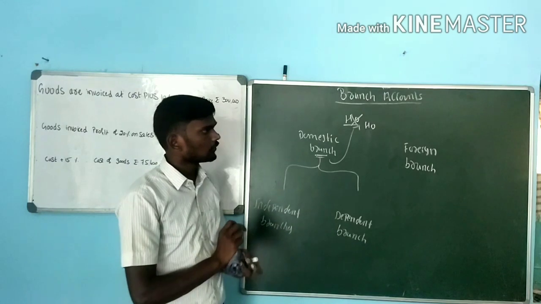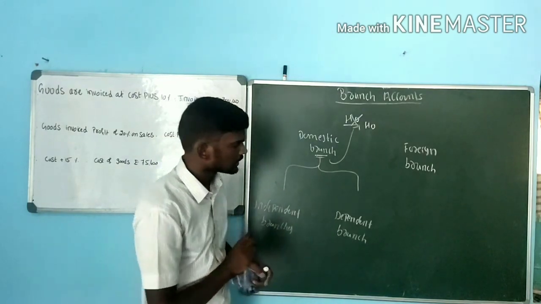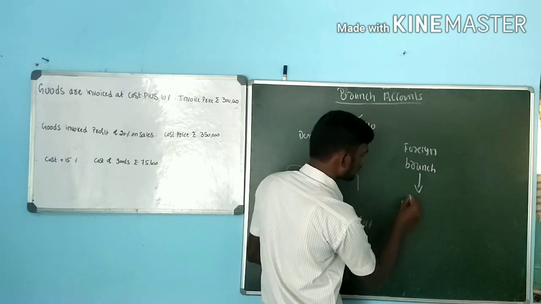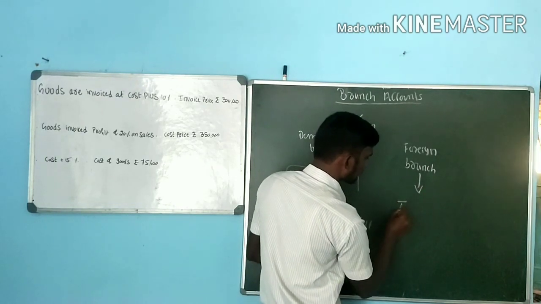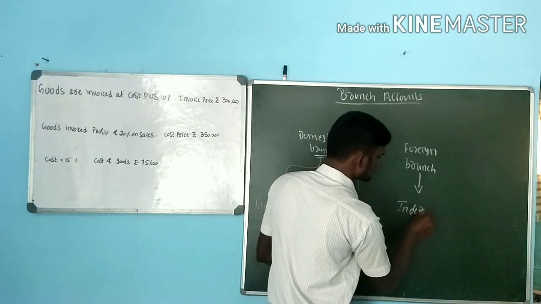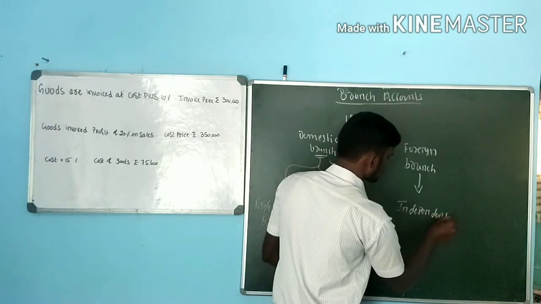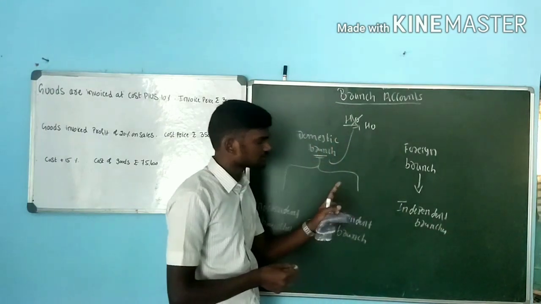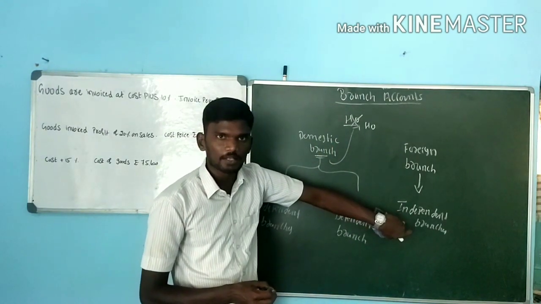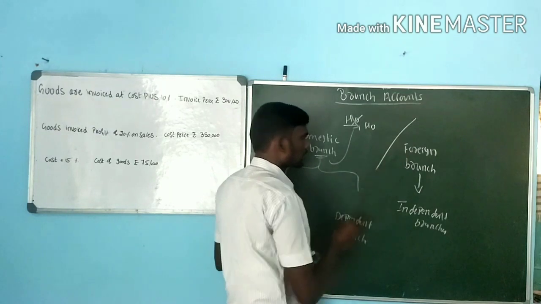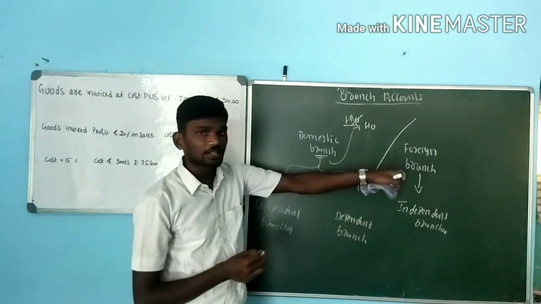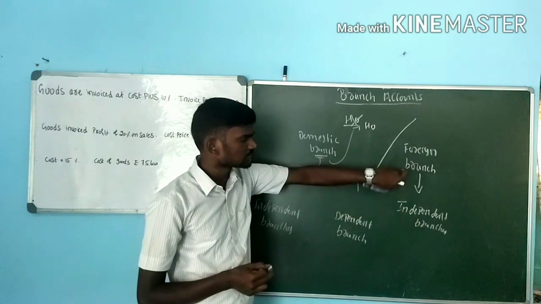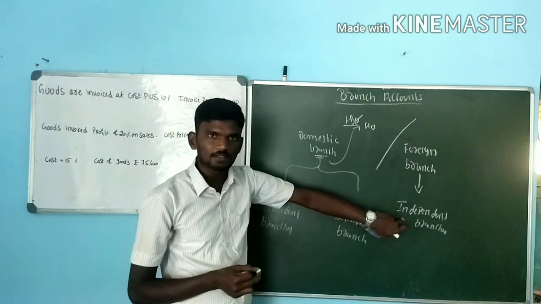Next, the meaning of foreign branch. Here also, almost all foreign branches come under independent branches. It means the head office is not going to control any activities of those branches. So almost all foreign branches fall under independent branches.